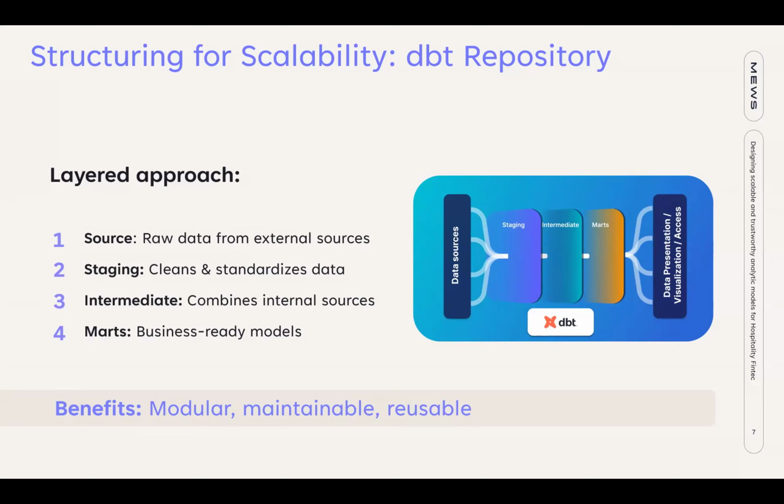The third layer would be the intermediate layer. Here we start doing some transformations that are coming from the staging layer. And in the mart layer, it would be only in this layer where the business logic sits, so that this model is ready for use for the business. It would include some fact and dimension tables or an aggregated data set. Some benefits of this is that it helps data to be very clear and maintainable, and it also ensures modularity. And this is very relevant because then the models can be reused.